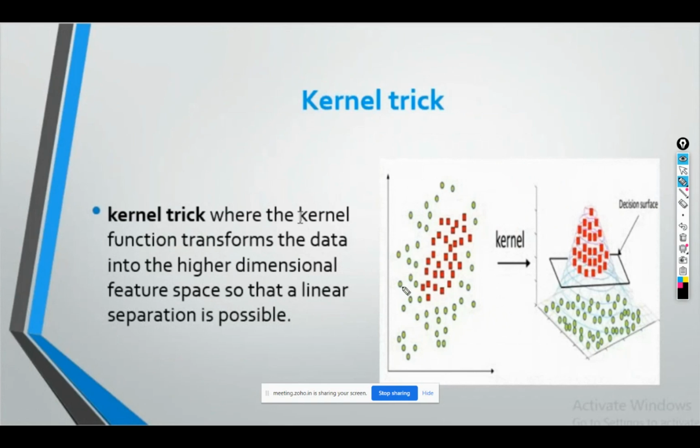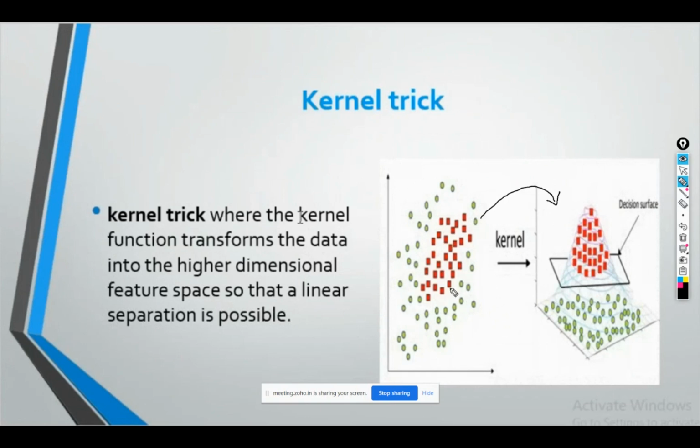If it's not able to find an optimal hyperplane in the 2D dataset, then it will transform that 2D dataset into a 3D dataset. And when it transforms this 2D dataset into a 3D dataset, it's going to find an optimal hyperplane. See, this is the condition.